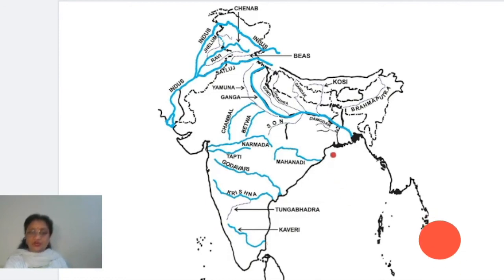So I hope you all have done all these maps. All these rivers have become quite easy to be marked on the map.